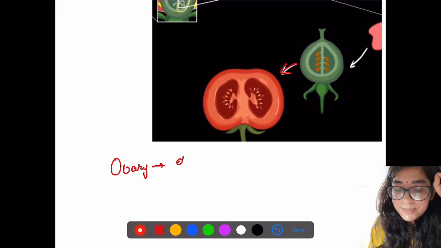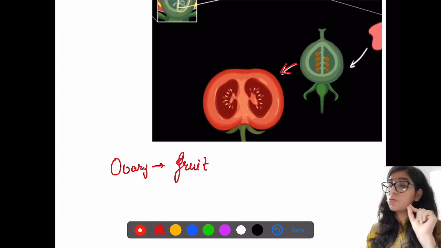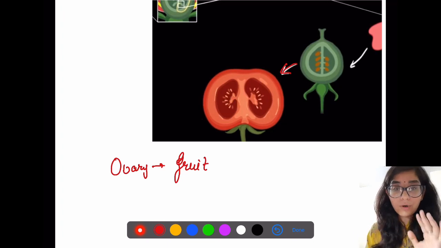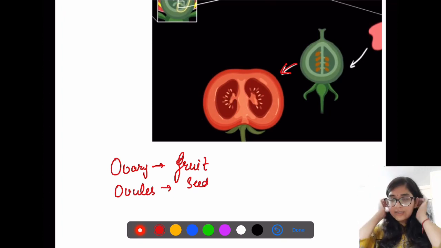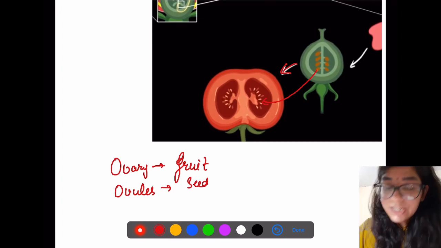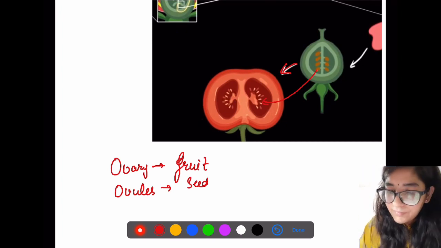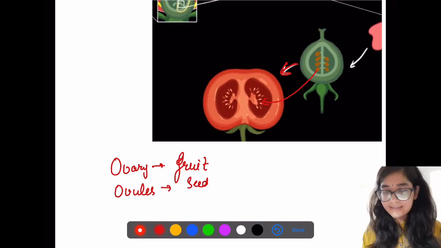Ovary develops into fruit, and ovules, please don't write it the wrong way, the ovules develop into seed. As you can see, I have just taken the example of tomato here. So these ovules change into the seeds, and the ovary develops into the fruit which we eat, right?